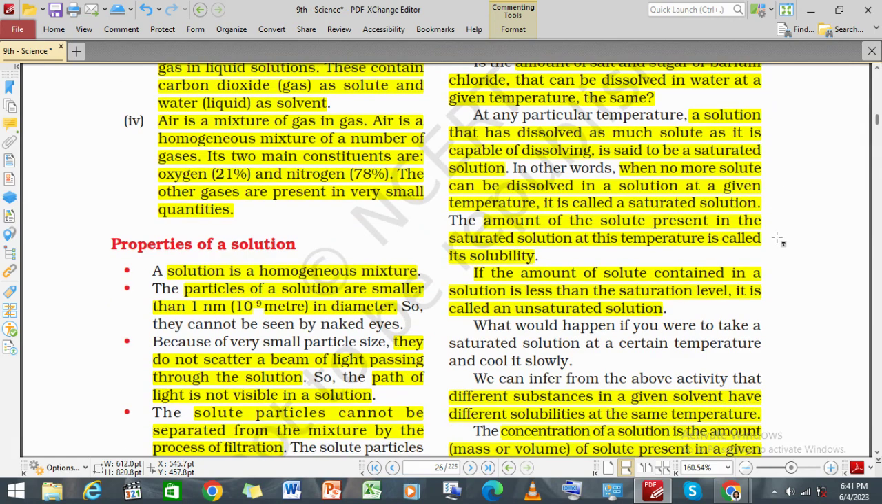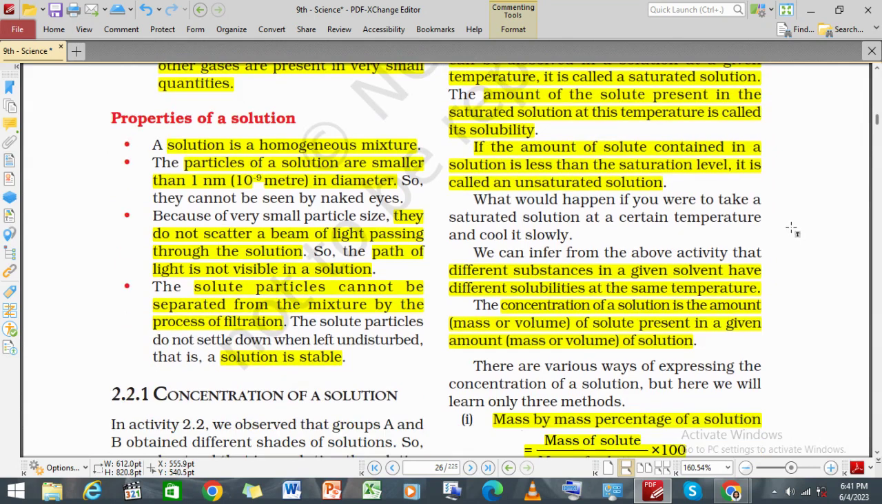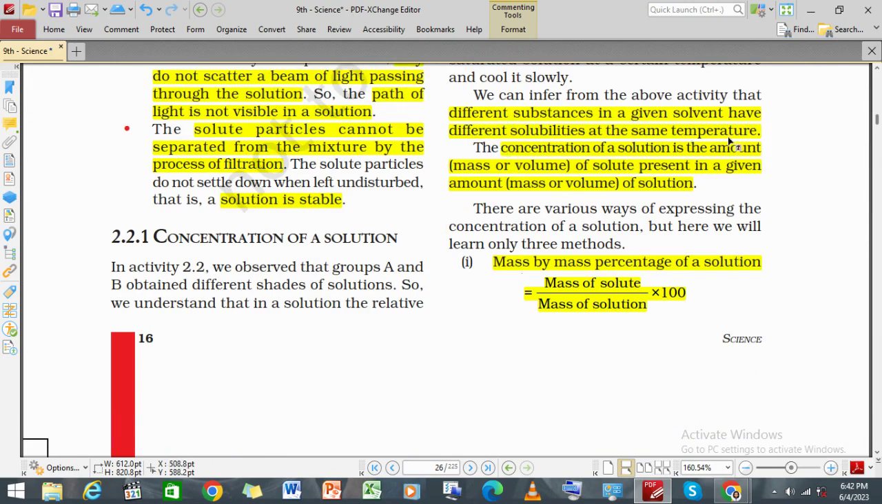And the amount of solute present in the saturated solution at a particular temperature is called the solubility. And if the amount of solute contained in a solution is less than the saturation level, it is known as an unsaturated solution. What does saturation level mean? No more solute can be added to the solution. At that time, if there is some kind of deficiency of solute in the solution, that solution is known as an unsaturated solution. And different substances in a given solvent have different solubility at the same temperature.